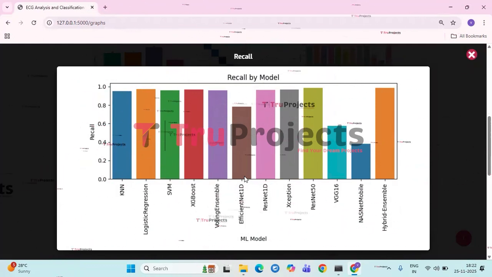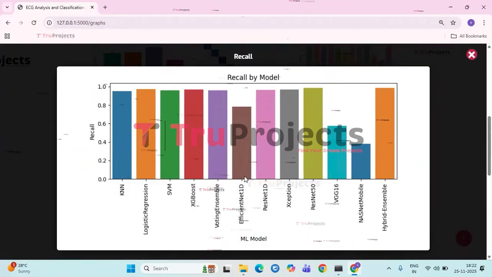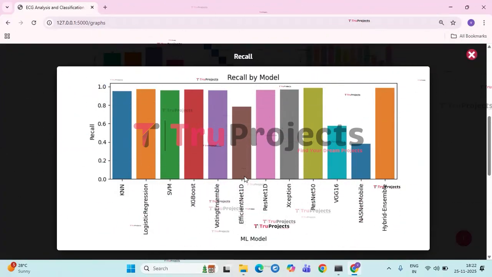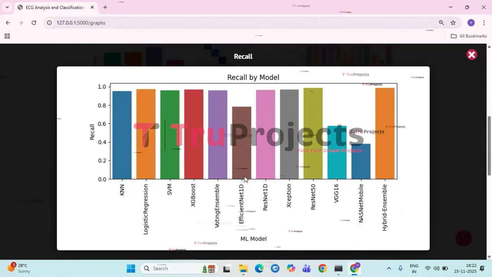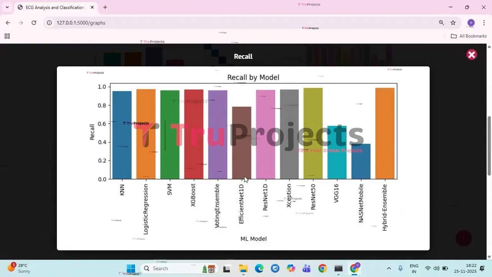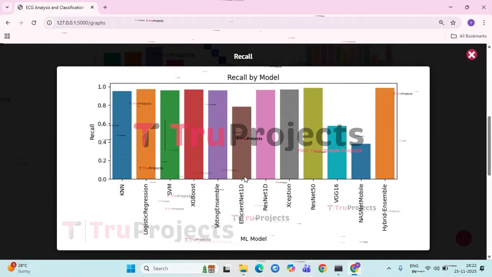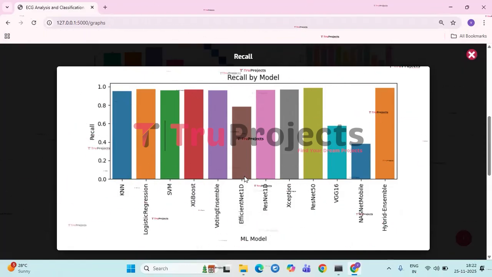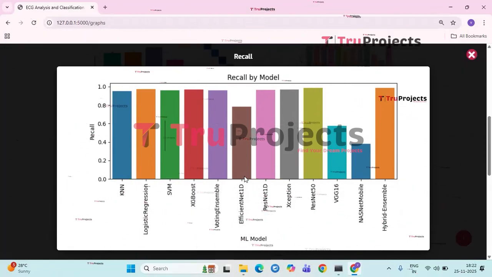Most models achieve very high recall, close to or above 0.95%, including KNN, logistic regression, SVM, XGBoost, voting ensemble, ResNet 1D, Xception, ResNet 50, and the hybrid ensemble, with the hybrid ensemble attaining the highest recall at roughly 0.99%.